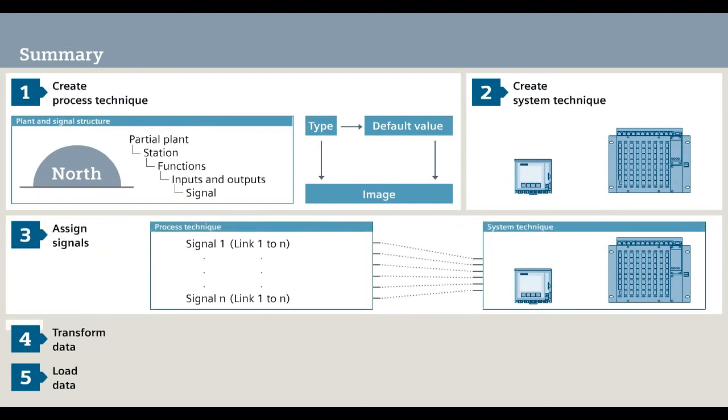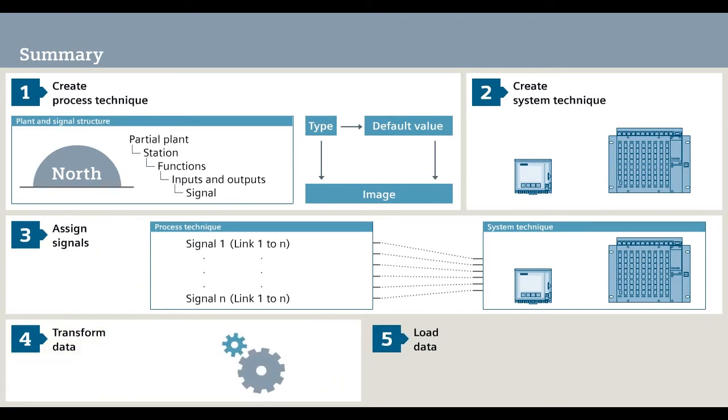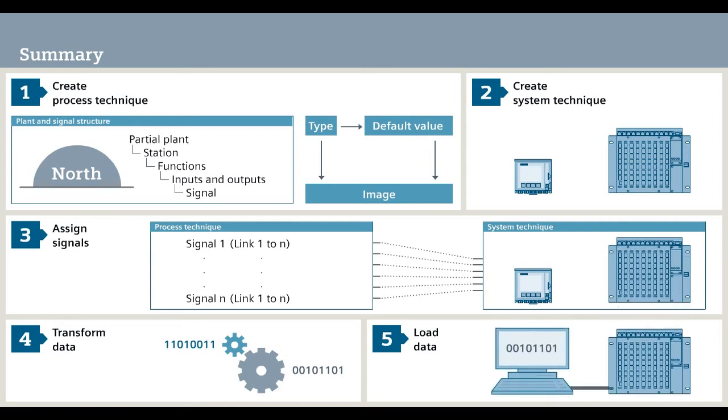system technique. Step 4. You start the transformation of the data into a destination-specific format. Step 5. You load the transformed data into the connected automation units. With that, you have taken care of all tasks of the basic workflow.